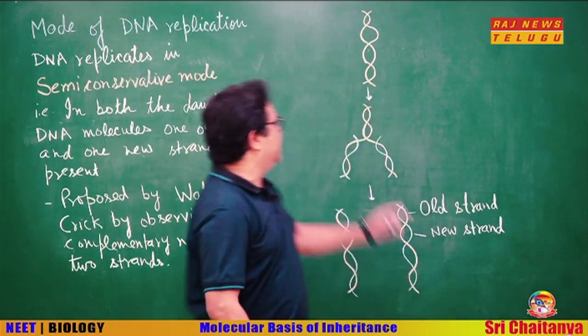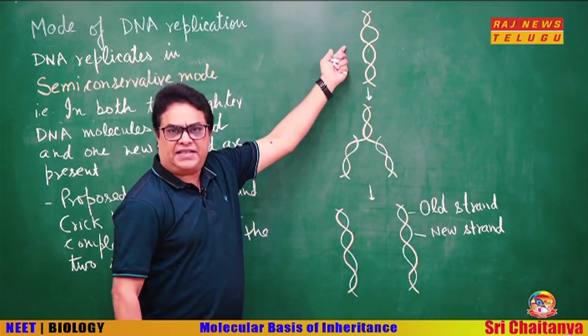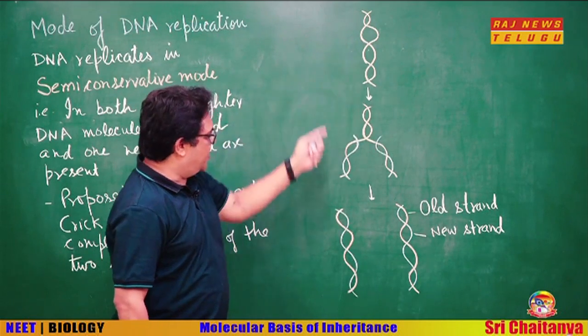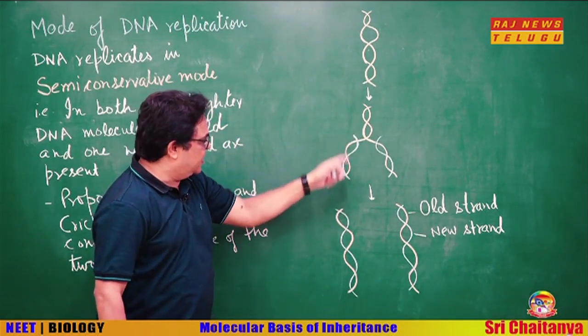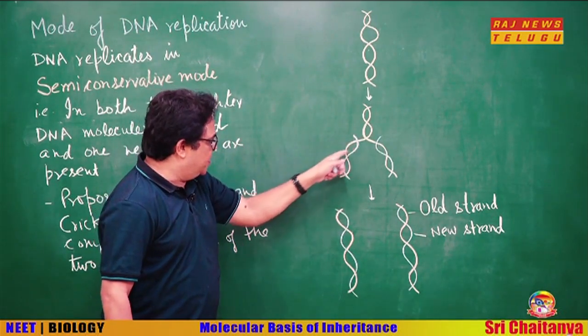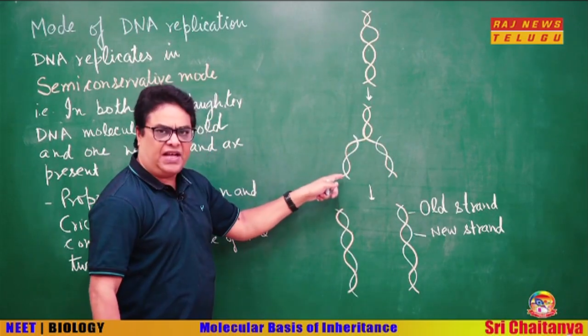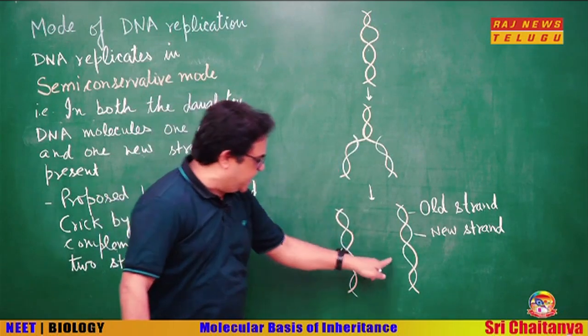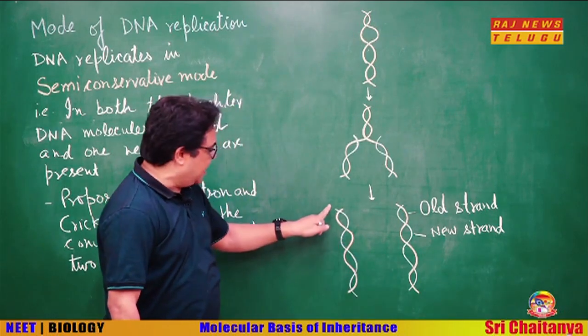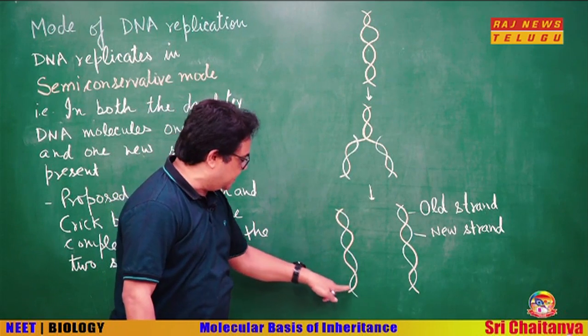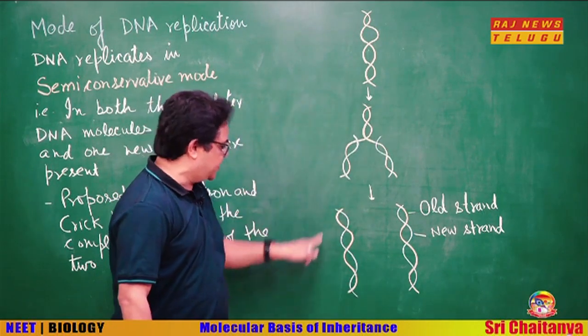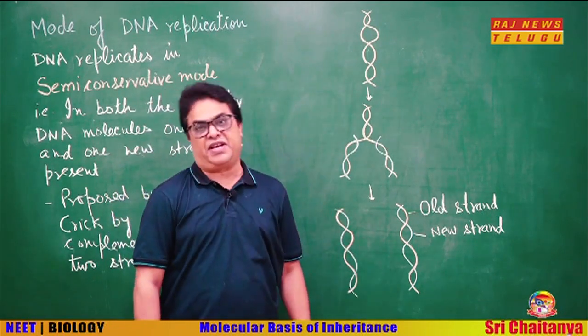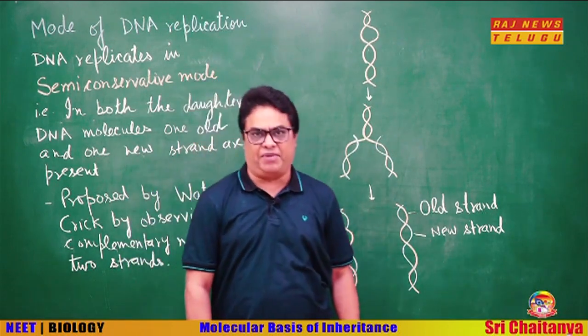You can see here by this diagram, this DNA is undergoing replication. Now, during replication, you see this new strand, blue color is representing the new strand. Okay. So, you see, when the two daughter DNA molecules are produced, both have one new strand, that is the blue one, and one old parental strand. This is called as semi-conservative mode of DNA replication.